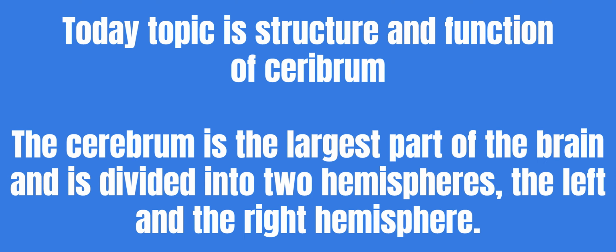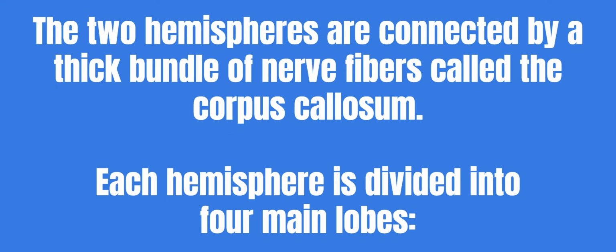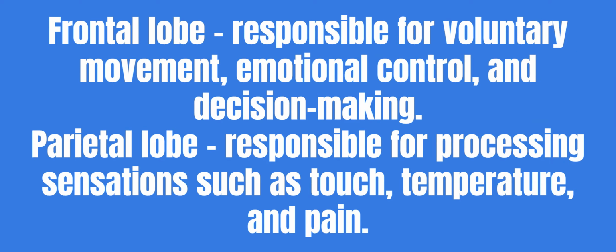Structure of cerebrum. The cerebrum is the largest part of the brain and is divided into two hemispheres, the left and the right hemisphere. The two hemispheres are connected by a thick bundle of nerve fibers called the corpus callosum. Each hemisphere is divided into four main lobes.